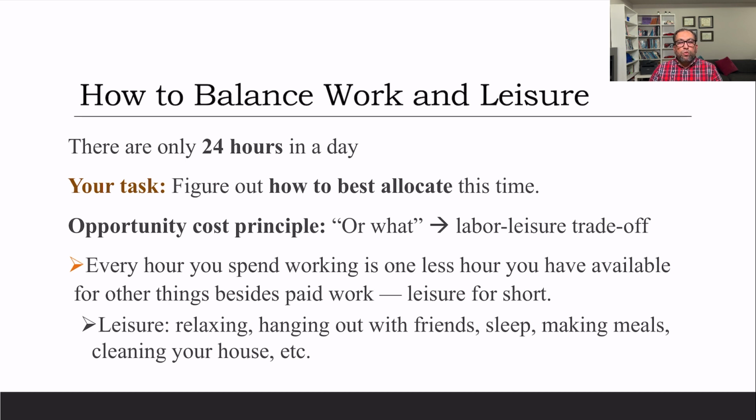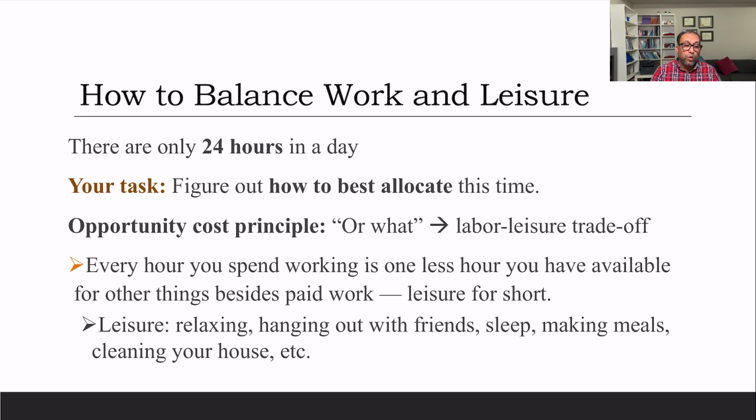So there are only 24 hours. We all know that we have a very limited time, and no one can add or delete from these 24 hours a day. So your task is to figure out how to best allocate this time. Opportunity cost is a very simple equation. If you want to work one more hour, you have to forego your leisure, your sleep, or whatever you can do. There's an opportunity cost attached to it.